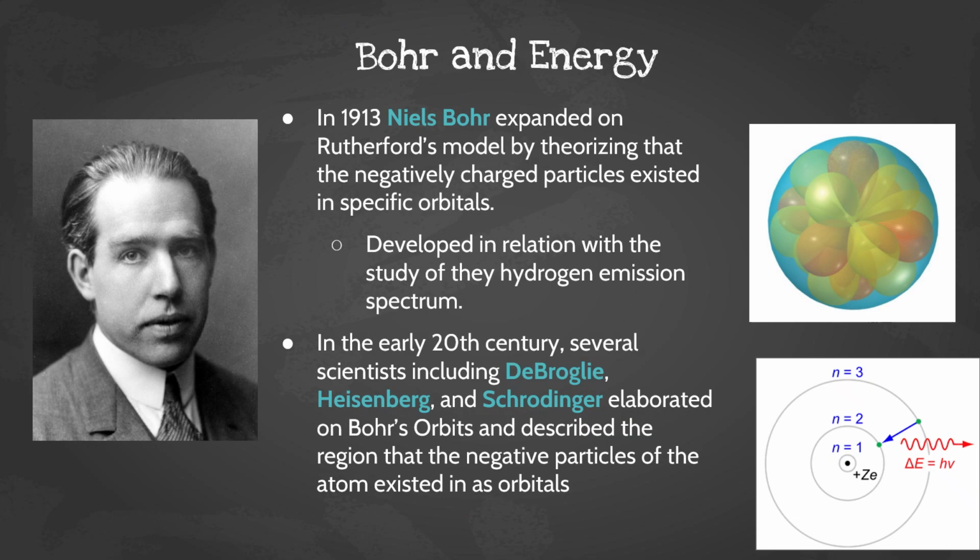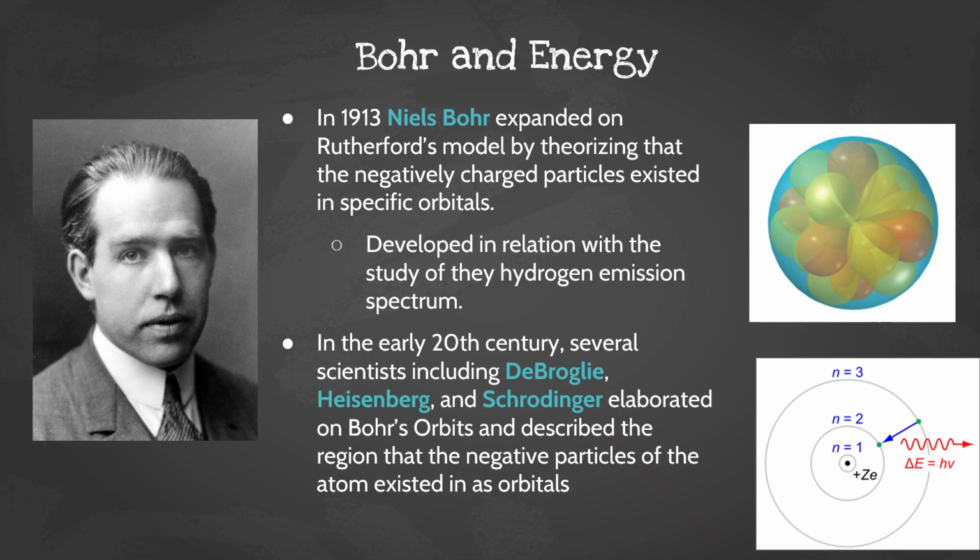Then we have Bohr's model and energy. So in 1913, Niels Bohr expanded on Rutherford's model by theorizing that the negatively charged particles exist in specific orbits. This developed in relation with the study of the hydrogen emission spectrum. So we can look at the energy spectrum of hydrogen and start identifying where these electrons sit.